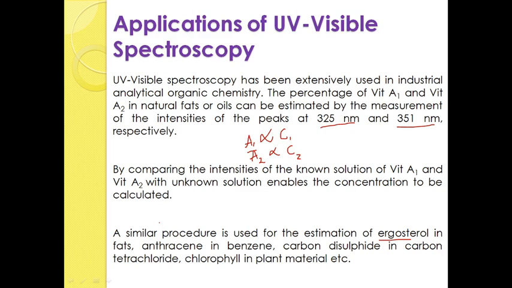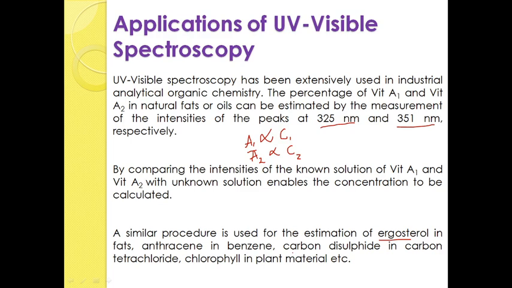How much anthracene is present in benzene, that is also calculated by using the particular technique. And presence of carbon disulfide in carbon tetrachloride. A minor amount of carbon disulfide is present in carbon tetrachloride. How much carbon disulfide is present, that can be calculated.